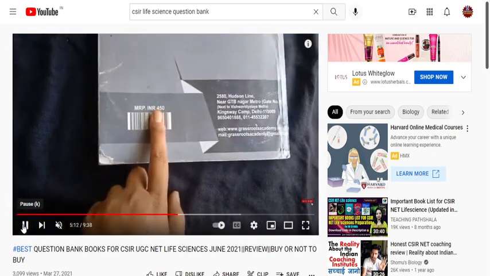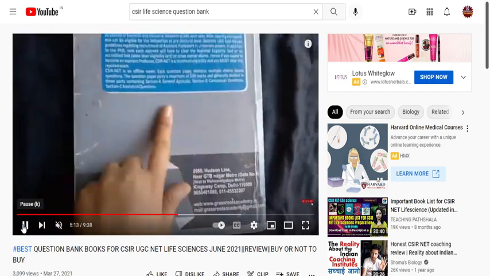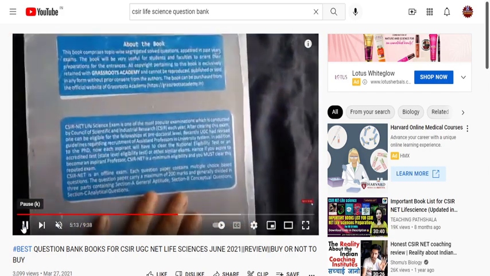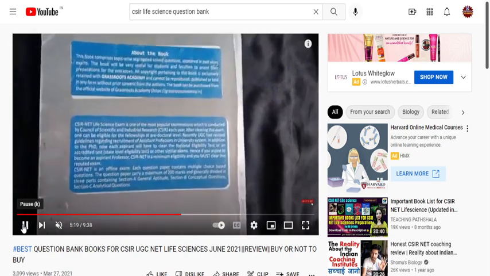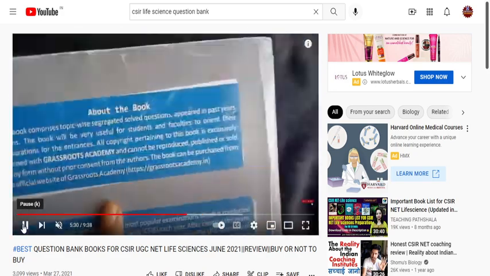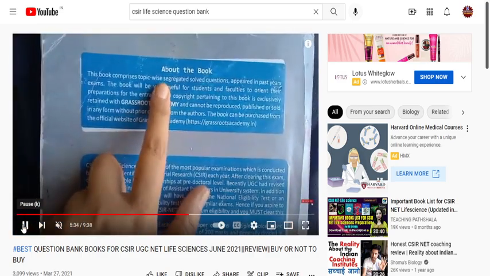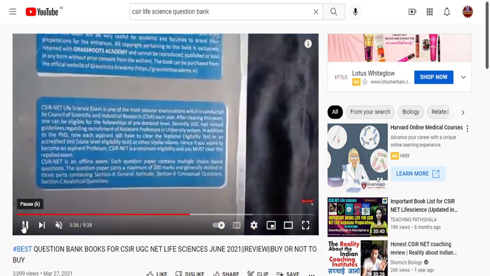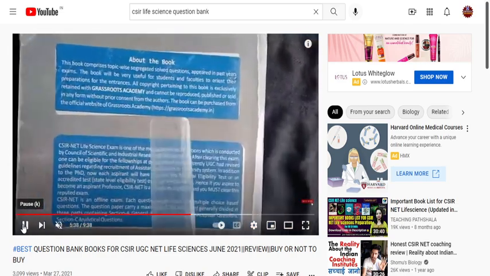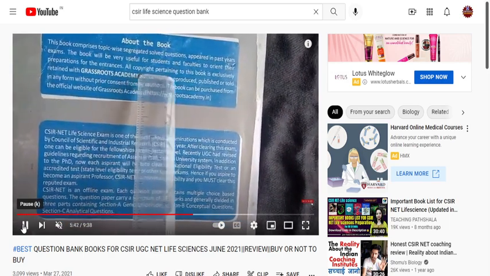Not only this book, you can refer to some other books, but the main thing is that you should buy a topic-wise segregated question booklet. This will be very much helpful. Under unit number 13, many questions will be asked, so you can concentrate only on those questions, and you can prepare your customized list of important topics that have been asked in question papers. So once you are revising one question paper, you need to put the question paper here, as well as write what topics have been asked under this particular unit.